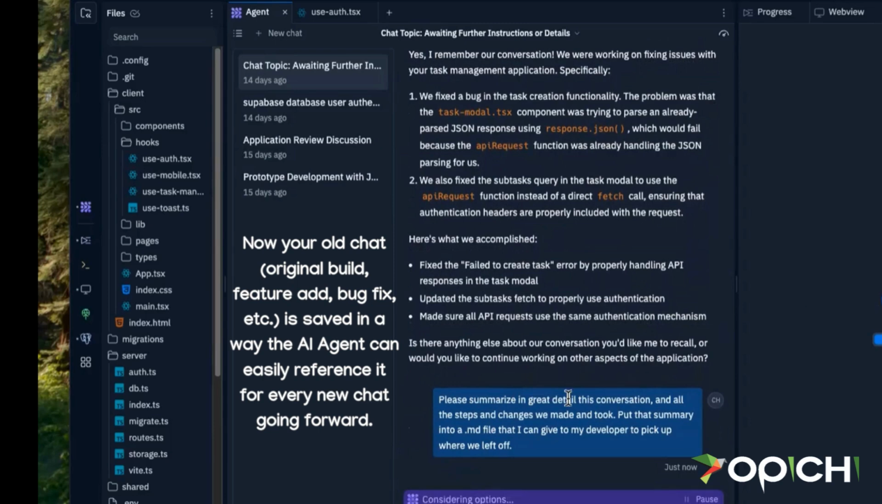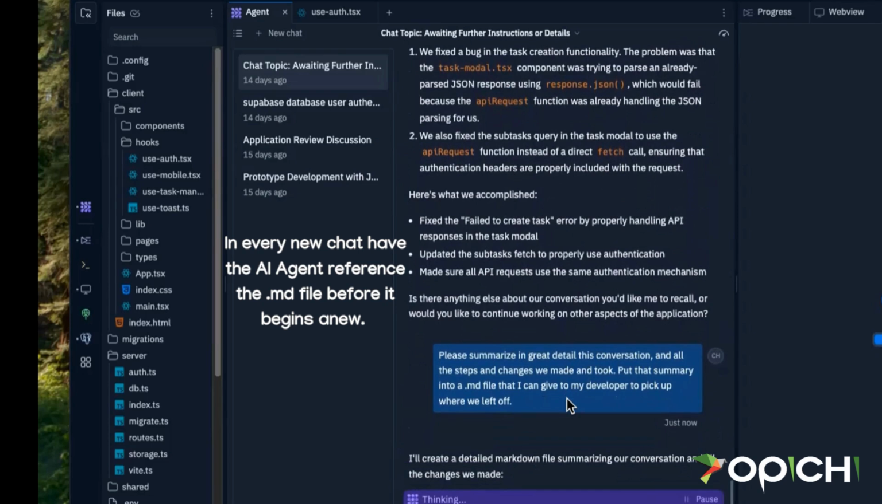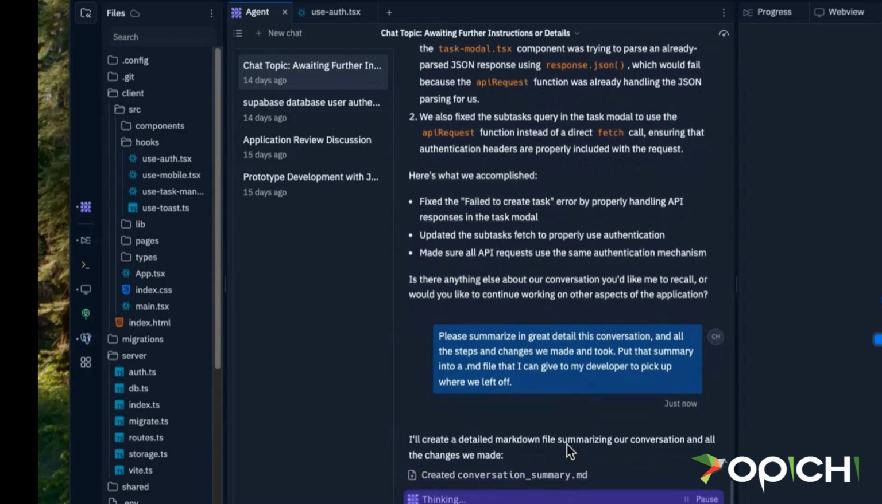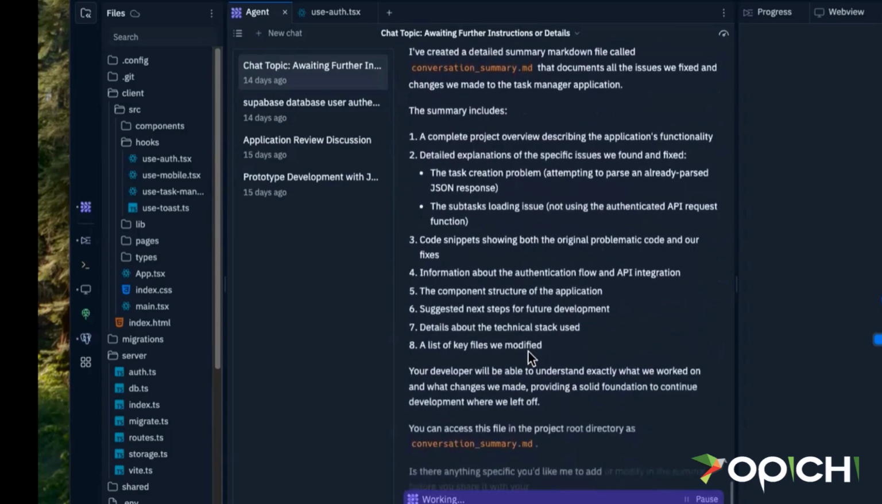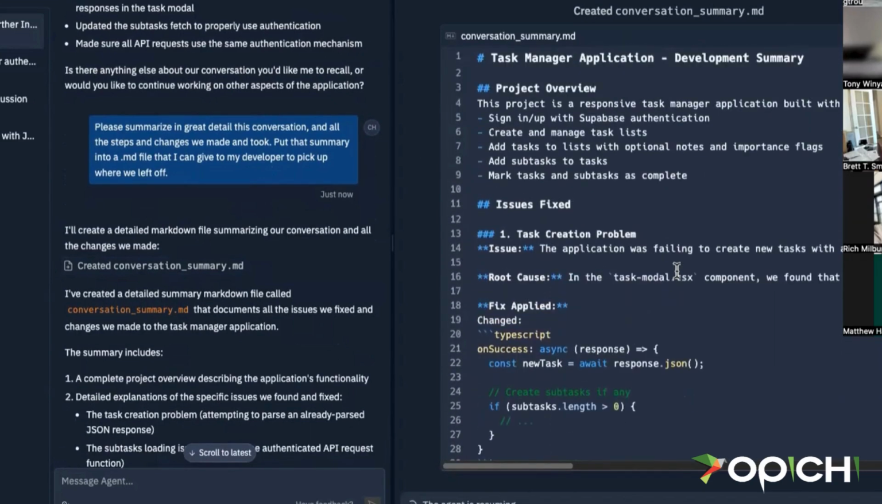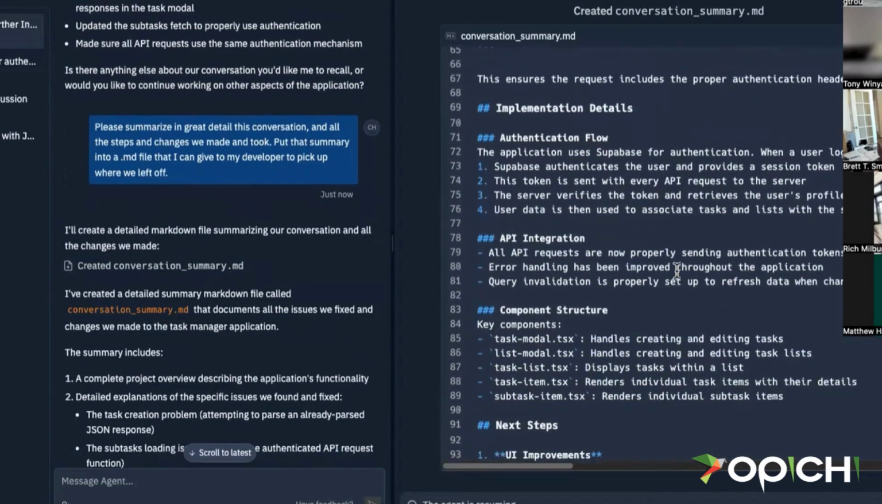And then when you close the chat and start the next conversation, the first thing you do is reference this markdown file that has all of the context from your last chat, and you can basically pick up where you left off in a new conversation. So here we go. Let's take a look at what it put together. Make sure it didn't miss anything. We have a really nice memory here of everything that just happened.